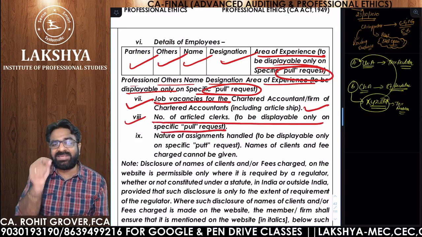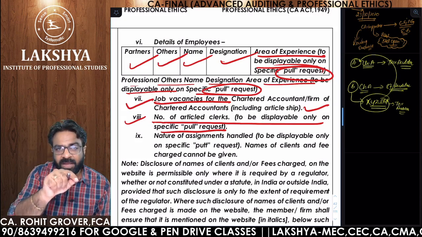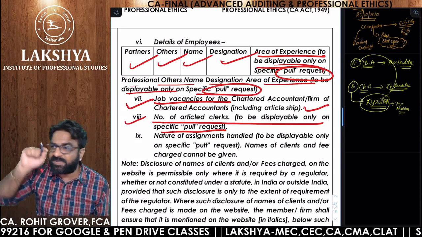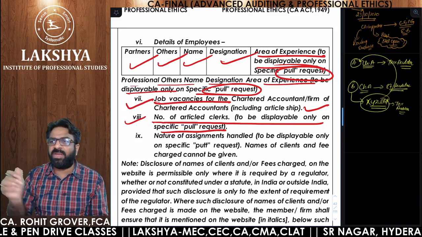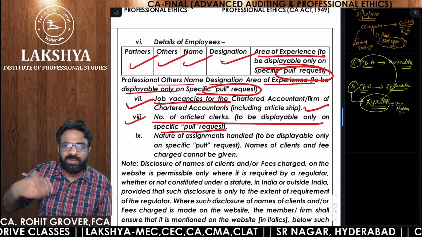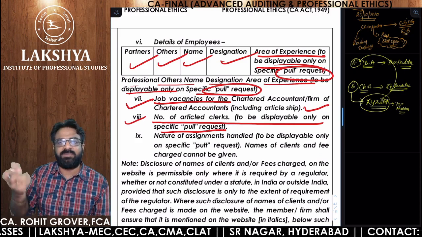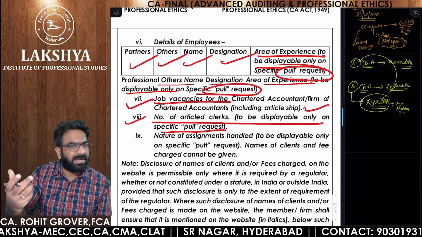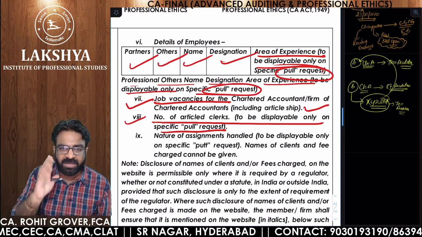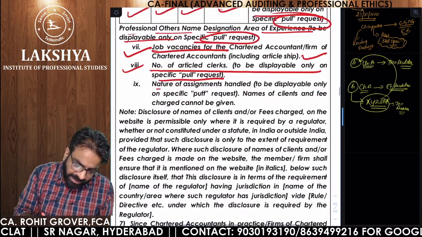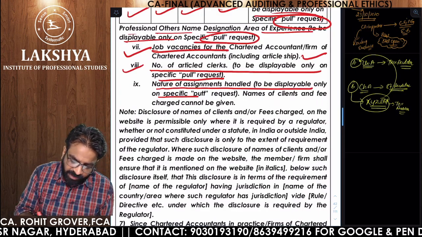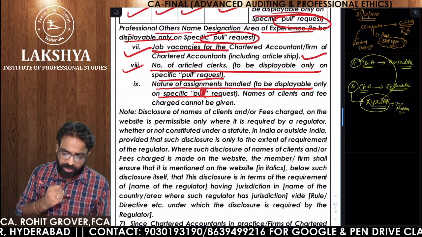Number of articles to be displayed only on pull model. Now, how many articles are working in your firm? If someone wants to know that, there should be a pull model. Pop-up should not be there that we have 20, 30 articles. If you are saying that you have 20, 30 articles, it means you are a good firm. You are indirectly soliciting. So how many articles are working, that should also be given in the pull model. Nature of the assignment handled or name of the client, again in the pull model.